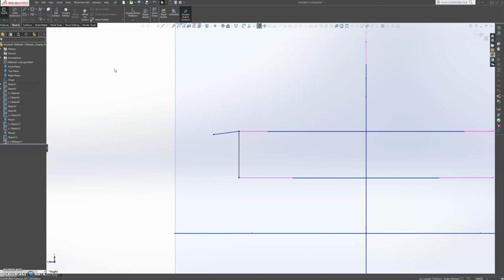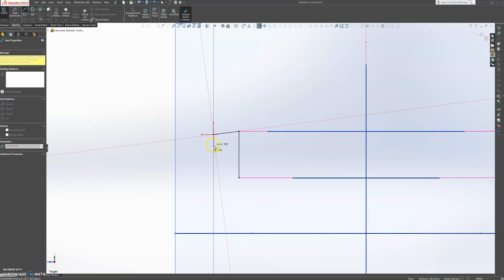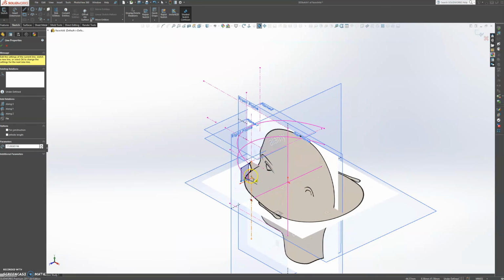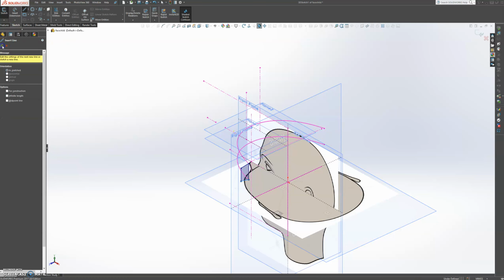Just Control Z. Let's give a little drop to that, and then a straight line, about there, and there's a snap here. Right, and then we're going to bring this all the way through here.